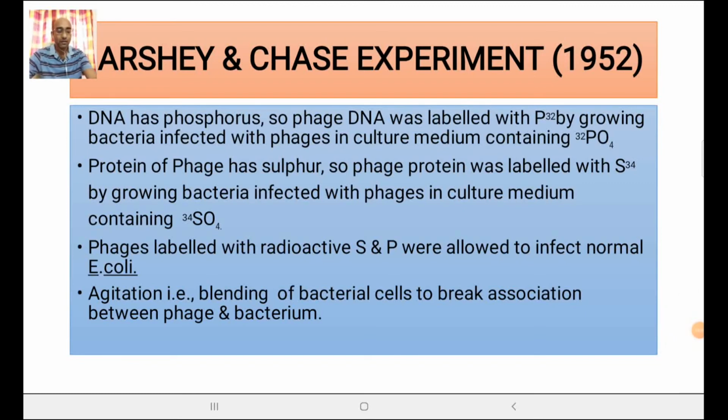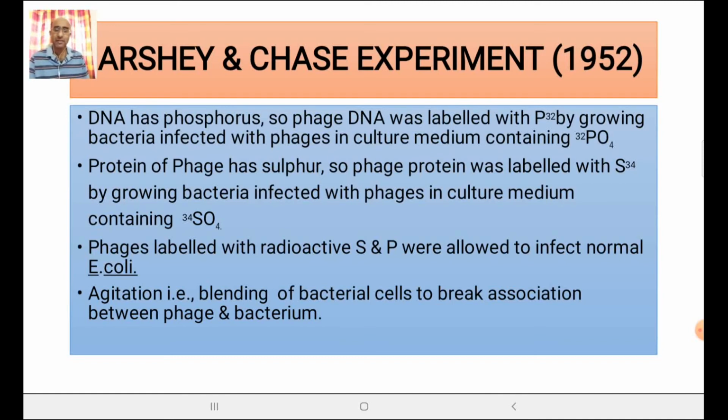So you can ask me, sir, from where you knew that the protein is made up of amino acids, methionine and cysteine, which are actually made up of sulfur atom. And that's the reason why phage protein was labeled with S34 by growing bacteria infected with phages in culture medium containing sulfate. Now the phages labeled with sulfur and phosphorus were allowed to infect normal E. coli.